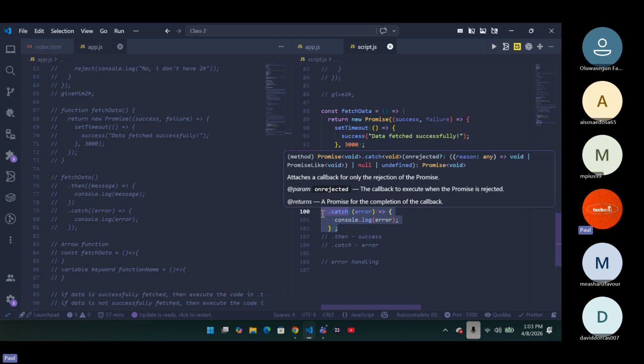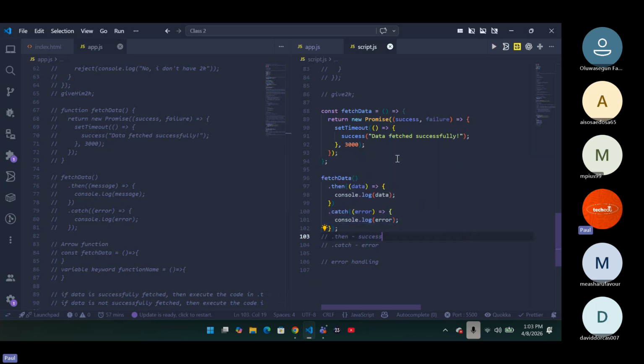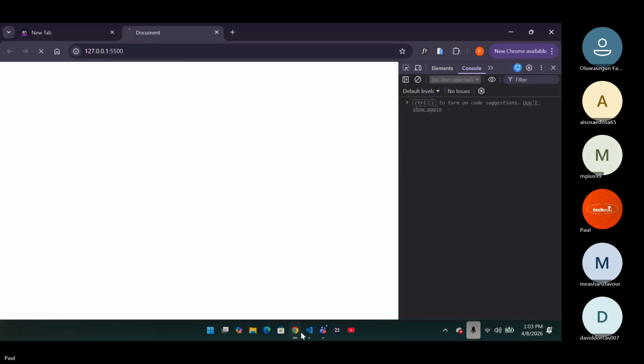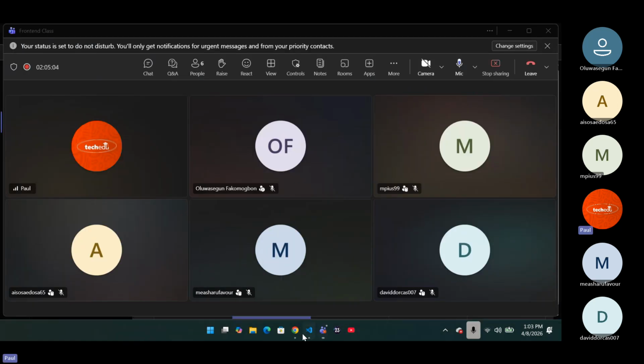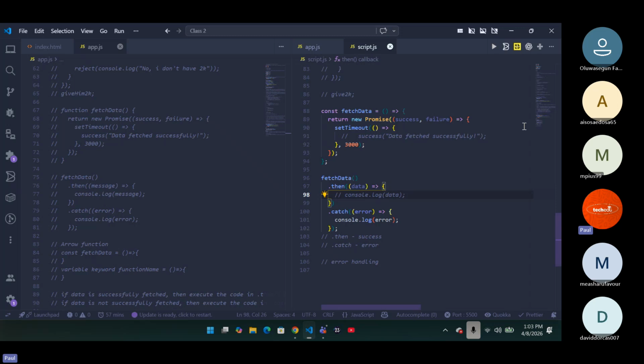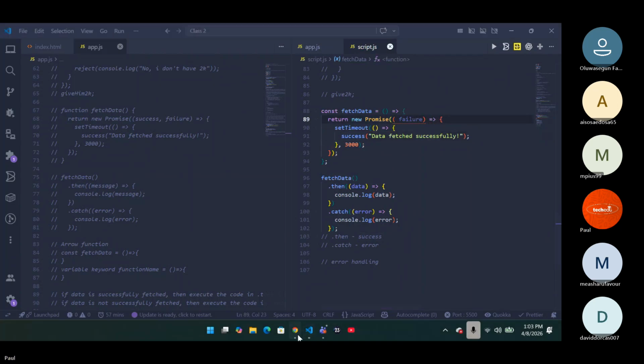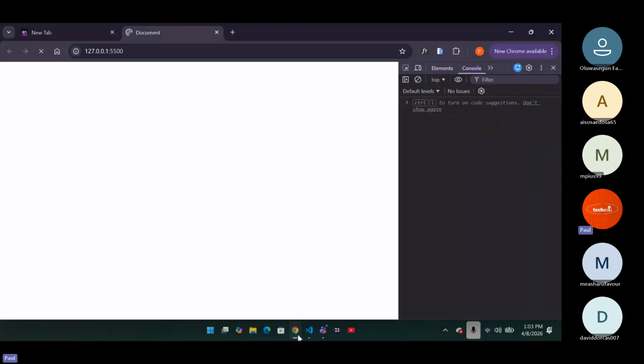Actually, there's no error we can make here. There are some programs where the kind of error we can make is right here. If I remove this success right now, then there's going to be an error, and the error is that nothing is going to show. Do you get it now? I'm trying to see if there's a way we can have an error. Okay, I think we can have one error. Let me remove this success. Then this is going to be no error.